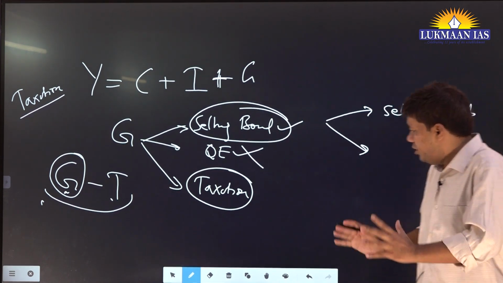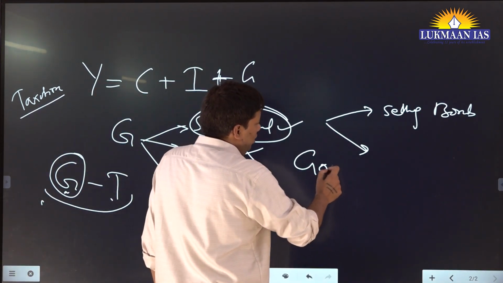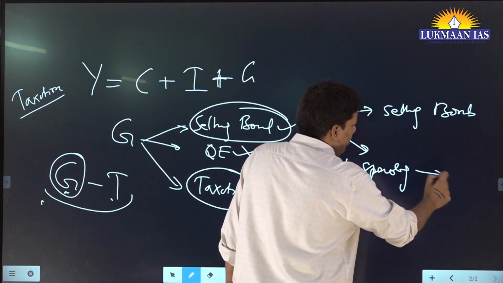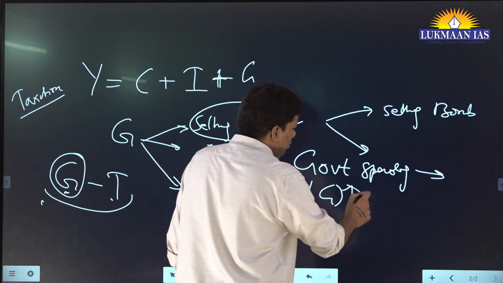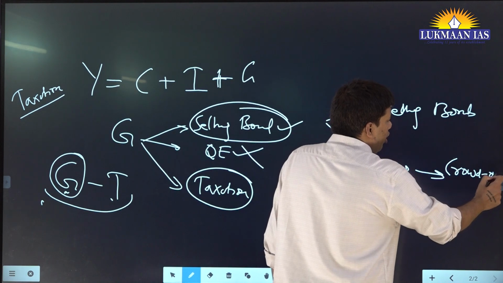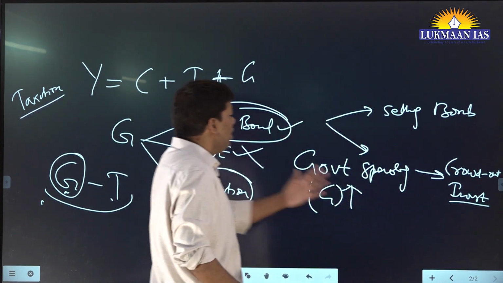So this is the logic you must hit on. Whenever the government is spending, that is G increases, it will crowd out investment, right? So accordingly, what will happen here?